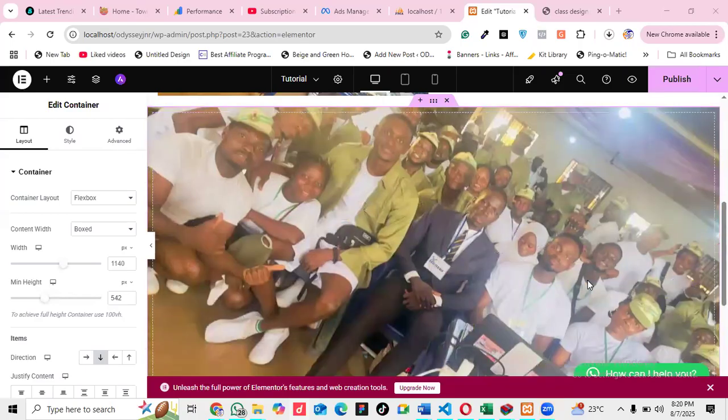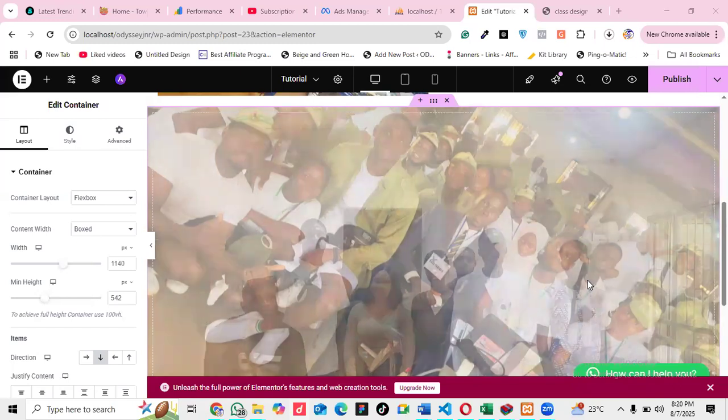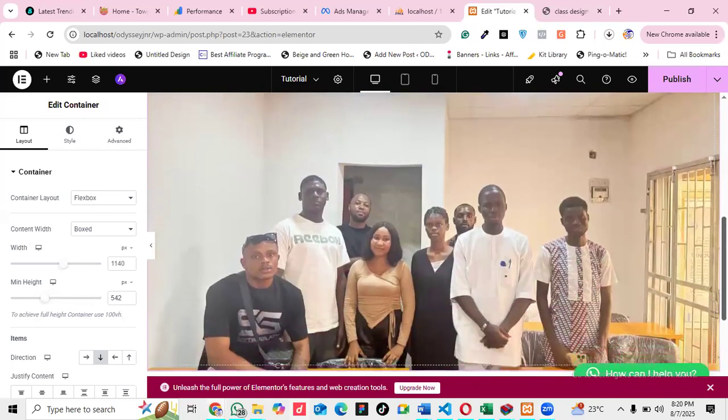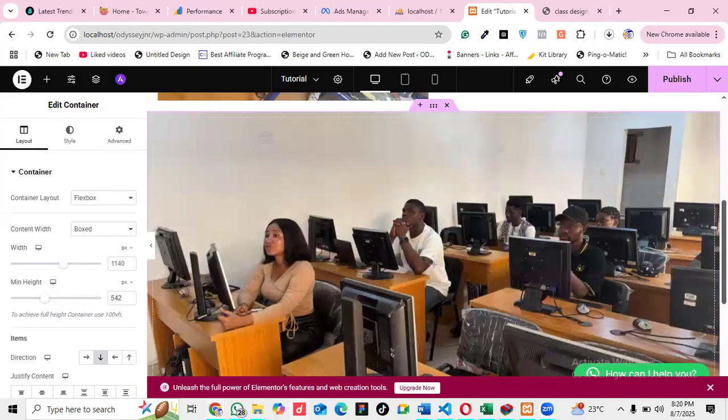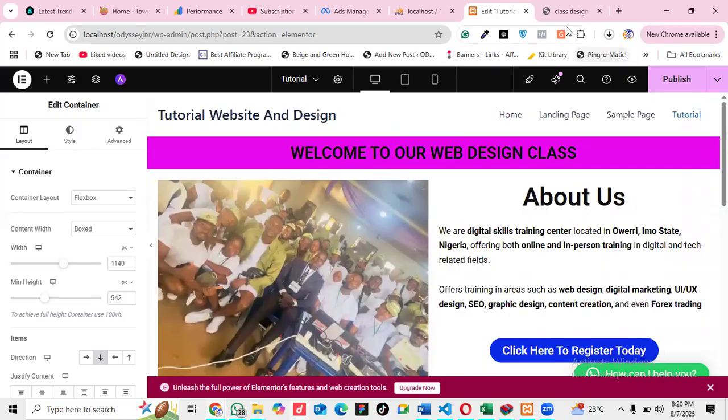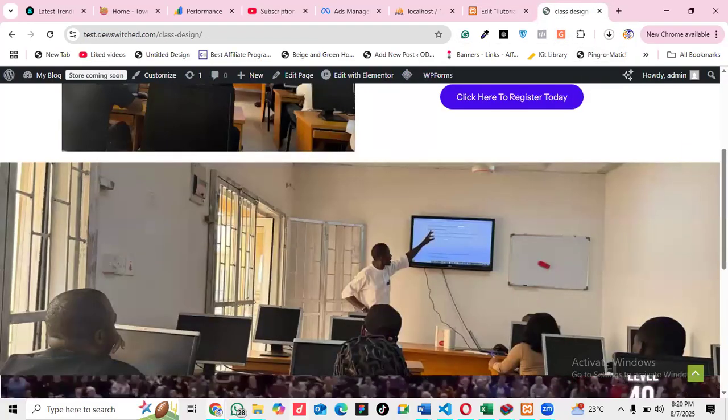Is it possible to create different websites in the local host? It's possible. Now all you need to do is create different databases with the same local host. You can create different databases. So it's possible.